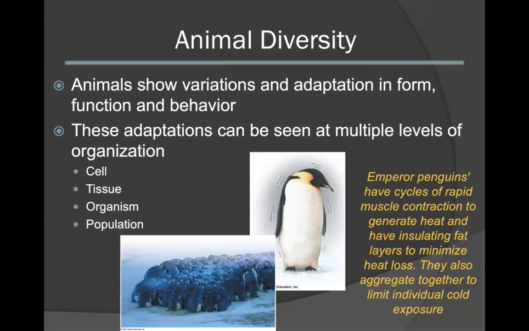For instance, emperor penguins have cycles of rapid muscle contraction in individuals in order to generate heat. In addition, they also have insulating fat layers to minimize heat loss. At the population level, they also can aggregate together to limit individual cold exposure, thus increasing the survival rate of the individuals within the population.